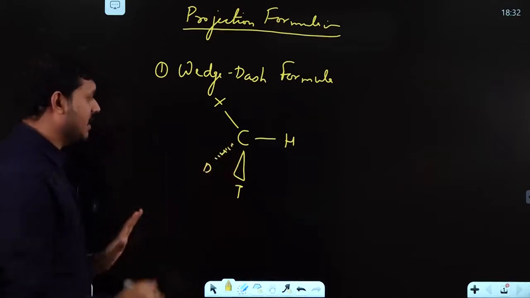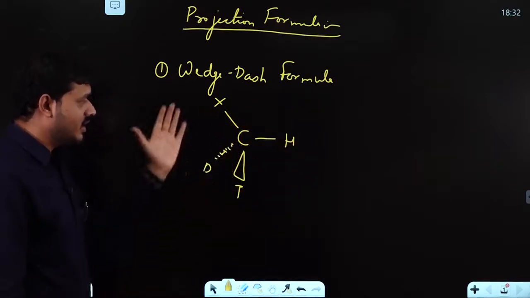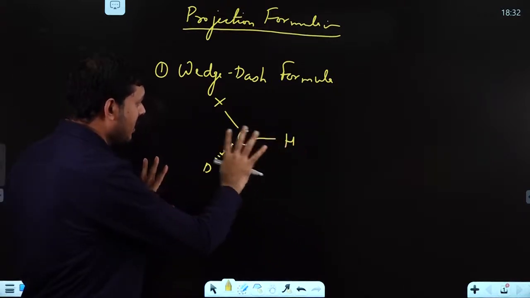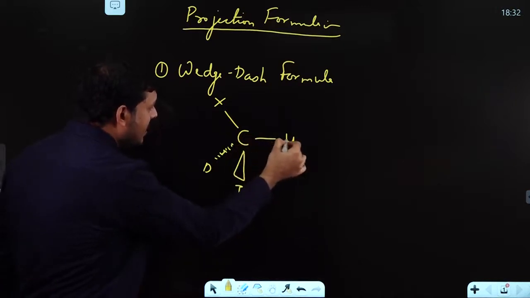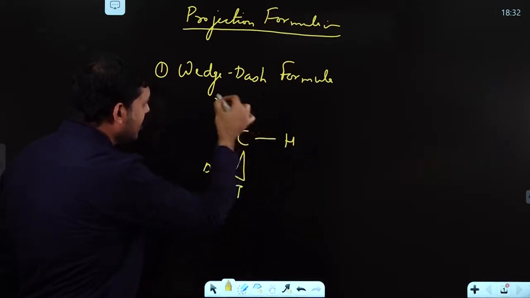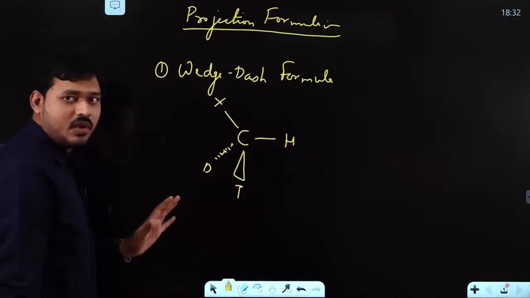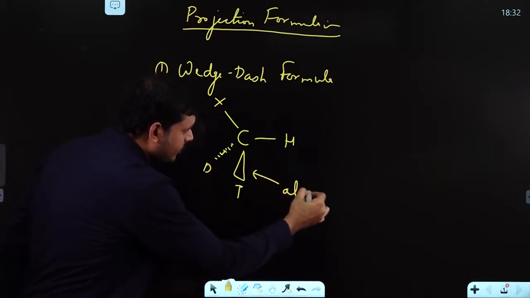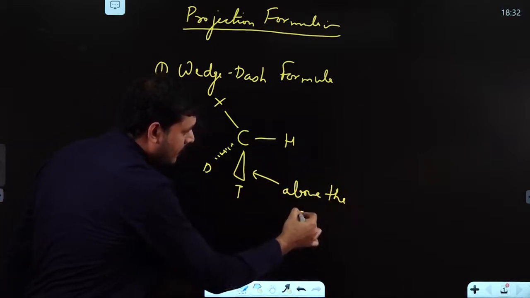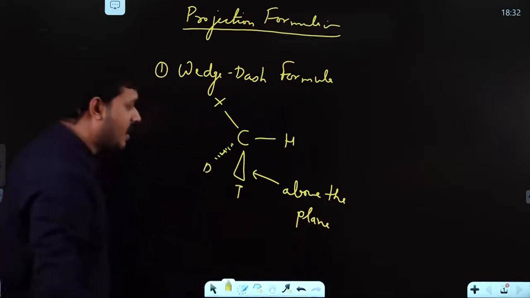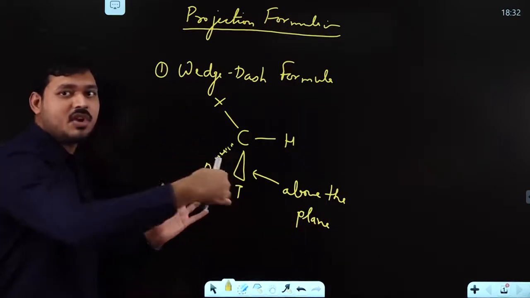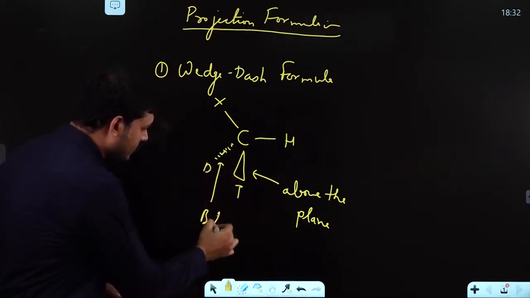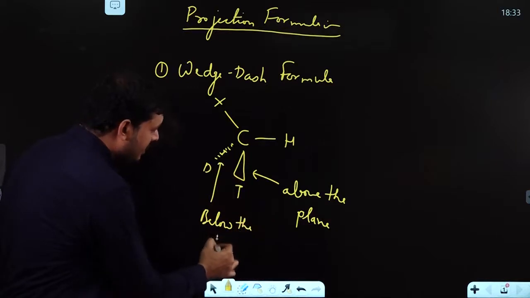So what does it actually represent? If you consider this board as your reference plane, then this carbon, hydrogen and X, these three groups are in the plane where you are observing. Now this T is above the plane. What do you mean by above the plane? It means towards you, towards the observer. And this one is below the plane of the observer.